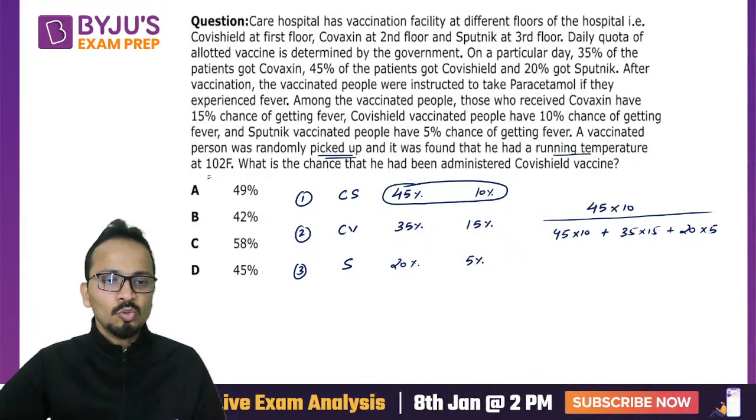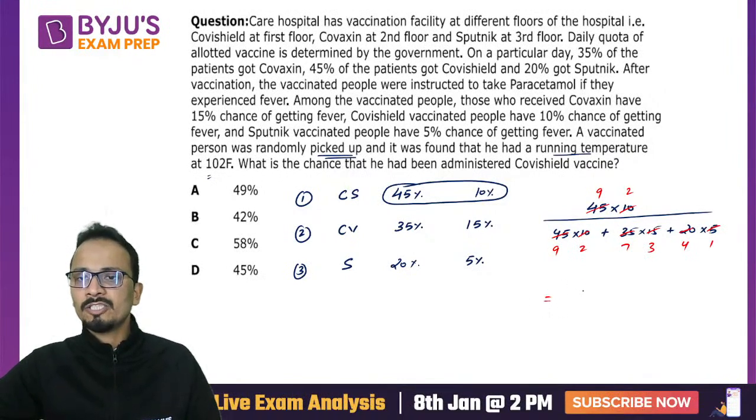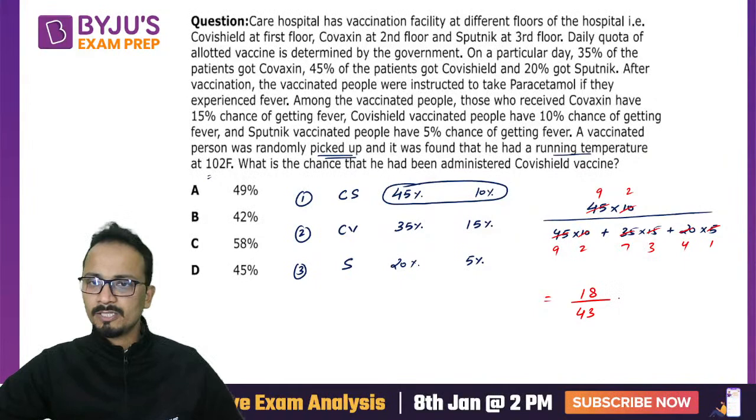Now do a quick cancellation between numerator and denominator. 5 will get cancelled, so 9, 7 and 4. Another 5 will get cancelled: 2, 3 and 1. So your net answer should be 18 divided by 18 plus 21, 39, 43. So 18 upon 43 will be your answer.